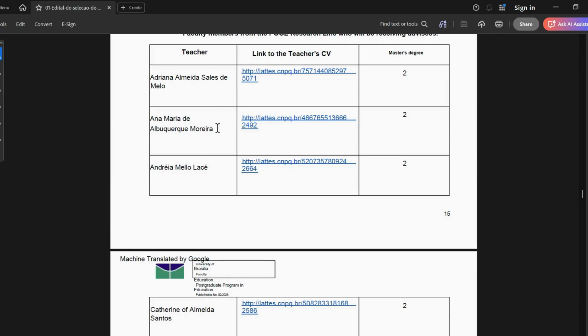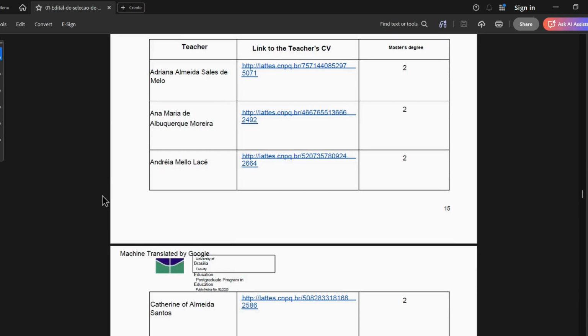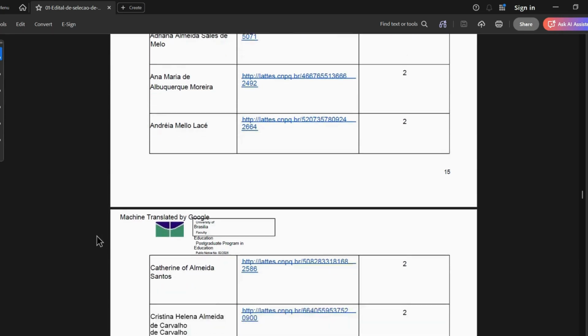So you can go through all of them one by one to see who is the best fit for your work. Now, this is the number of students that they can take. This one is taking two students, so that you have a good idea.